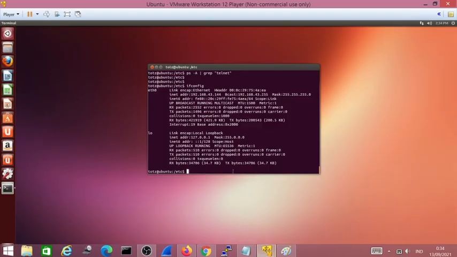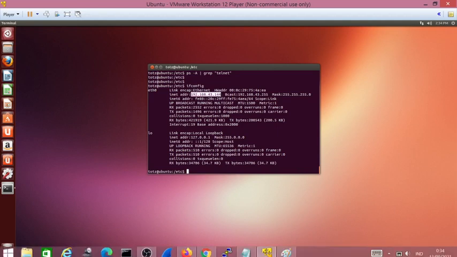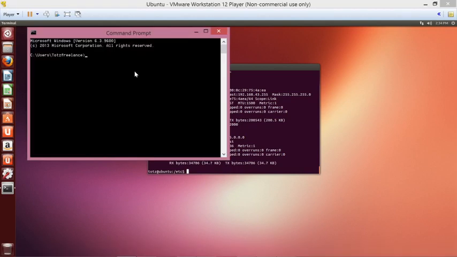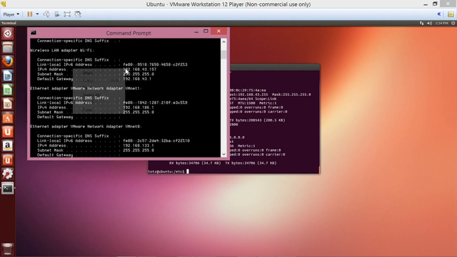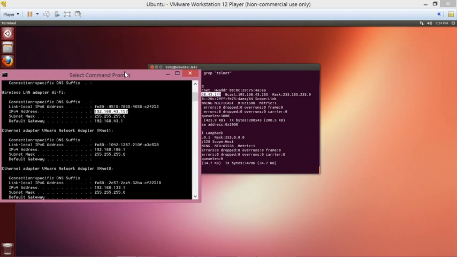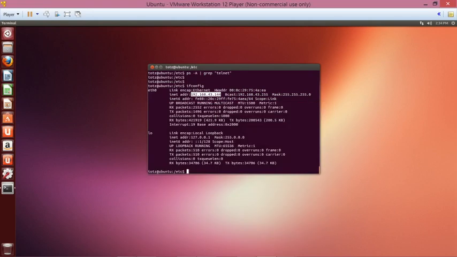So I will run ifconfig, and this is my Ubuntu IP address, and my Windows IP address is 192.168.43.157. You can see that they are on the same IP address segment. Okay, we will start now.